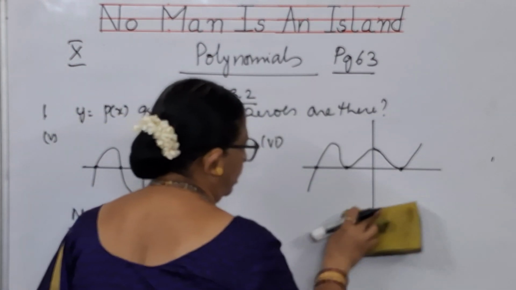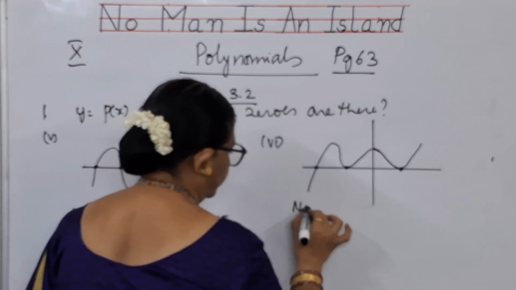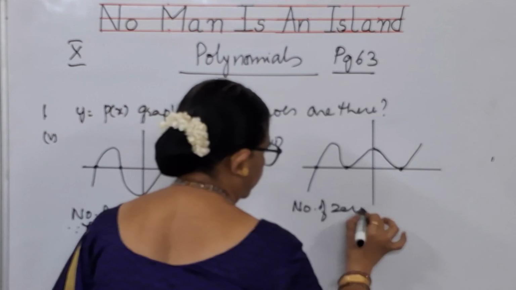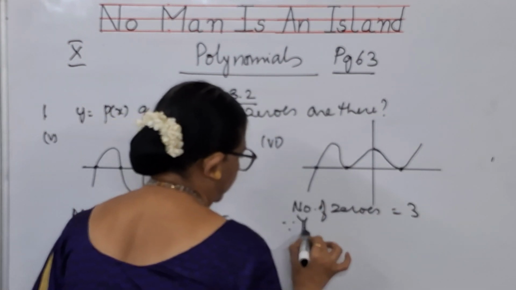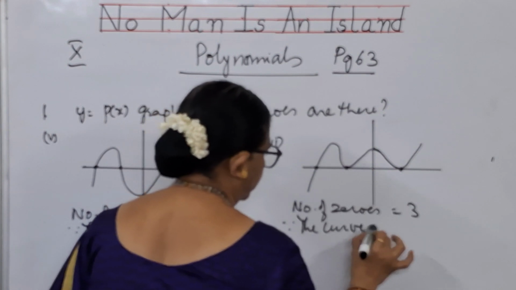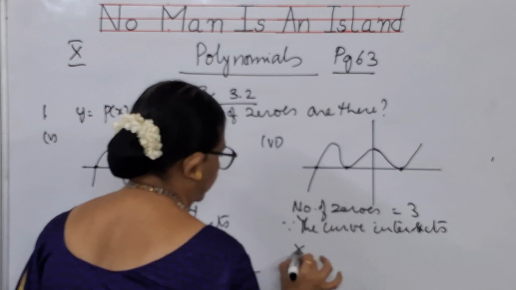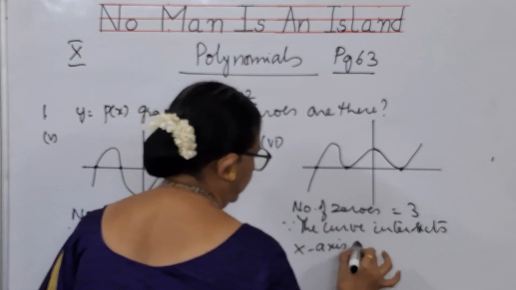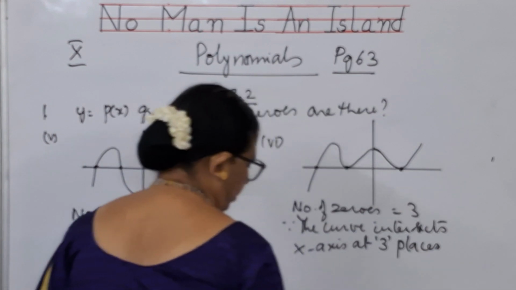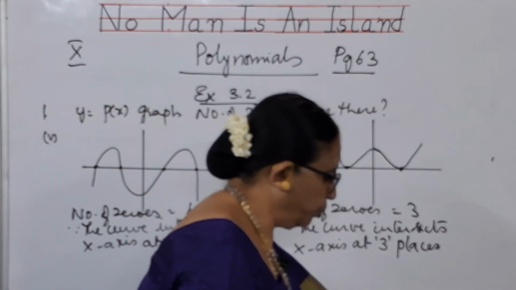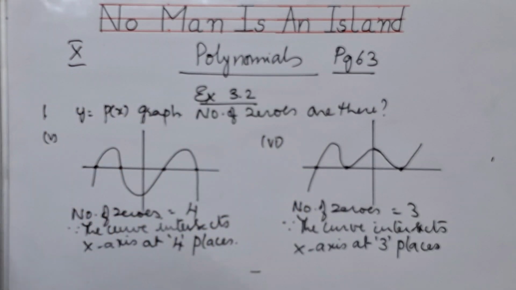So at 3 places it is intersecting the x-axis. So the number of zeros is 3. What is the reason? Because the curve intersects the x-axis at 3 places. So I hope you have followed these figures, children. You will be getting them mostly in objectives.